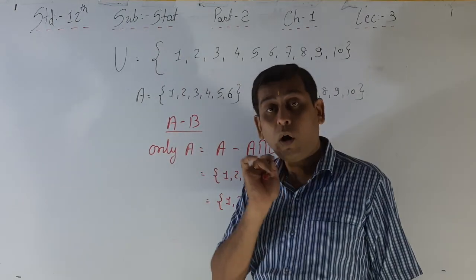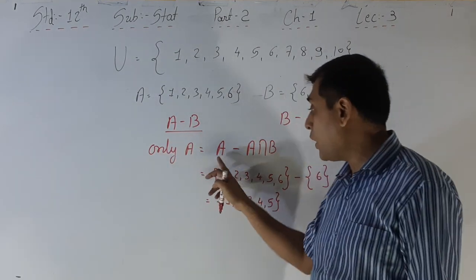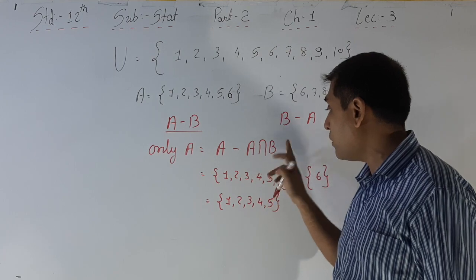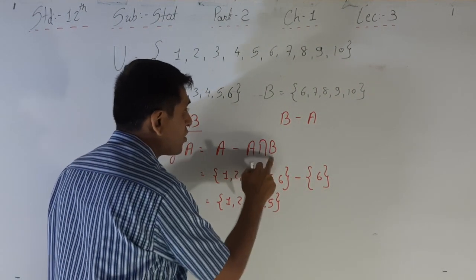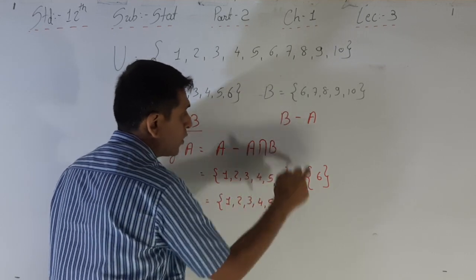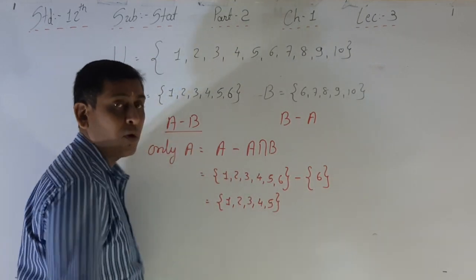Only A, or the words "only event A", is equal to A minus A intersection B. A means 1, 2, 3, 4, 5, 6. A intersection B means 6. So 1, 2, 3, 4, 5, 6 minus 6 is 1, 2, 3, 4, 5.